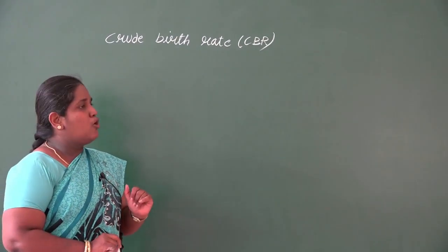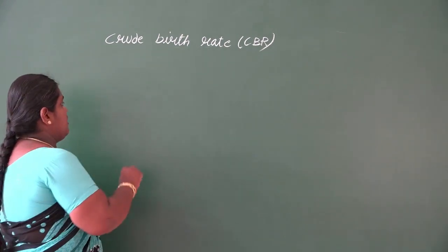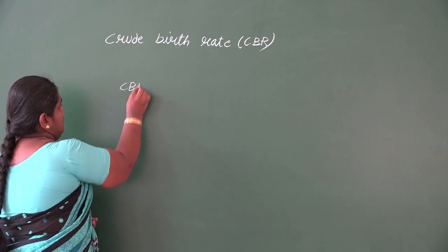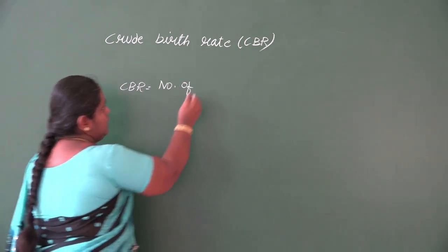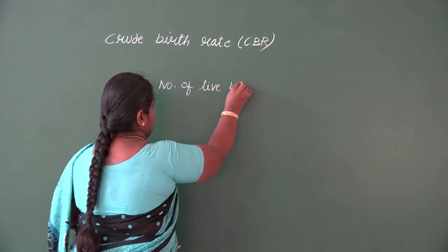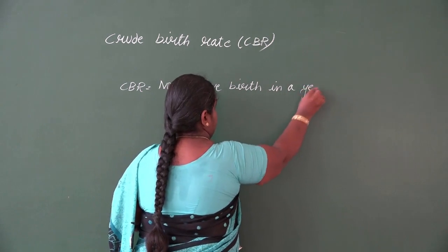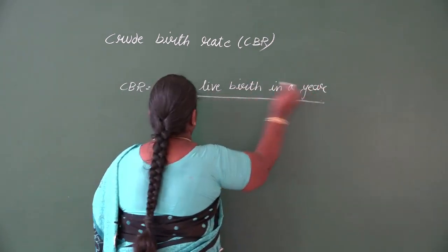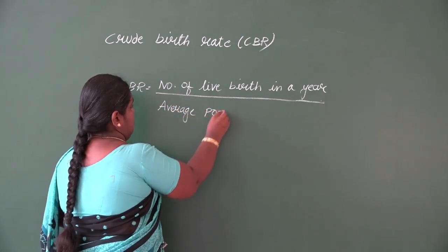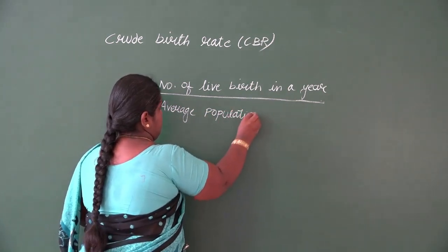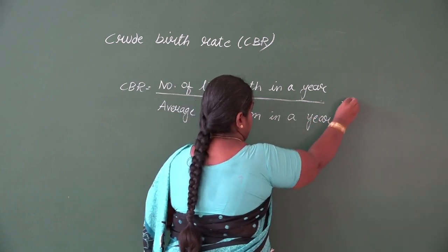So this is the simplest among all the fertility rates. The crude birth rate measures the number of births occurring per 1000 individuals. The formula is the number of live births in a year divided by the average population in a year, into 1000.